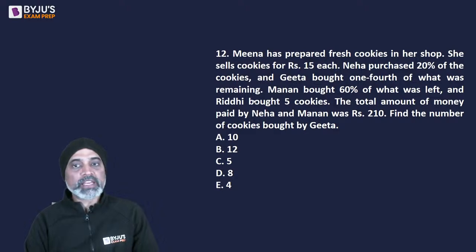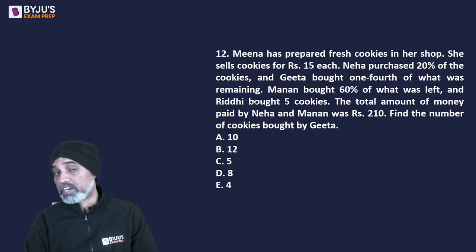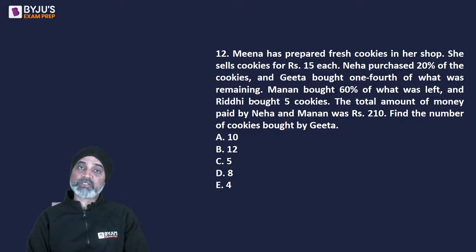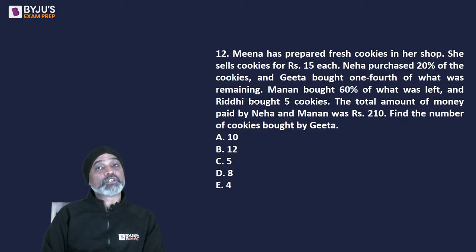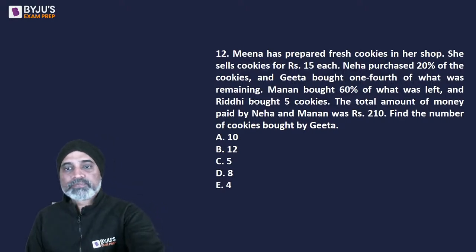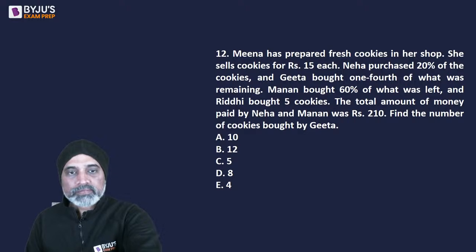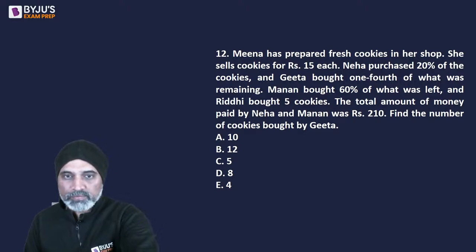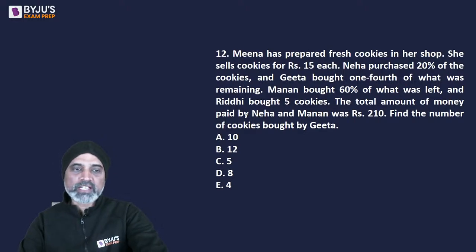So, Meena prepared some cookies. Neha purchased some, Geeta purchased some, Manan purchased some, and Riddhi purchased some. So, there are 5 people. One of them is a shopkeeper or the producer of cookies who is Meena, and the remaining 4 are customers. तो देखिए जरा आप में से कौन आंसर कर देता है सबसे पहले.